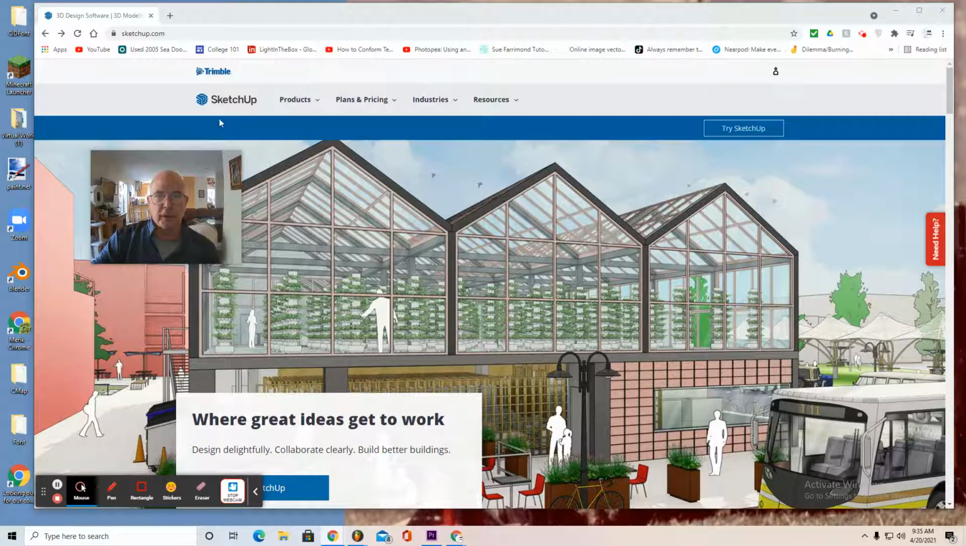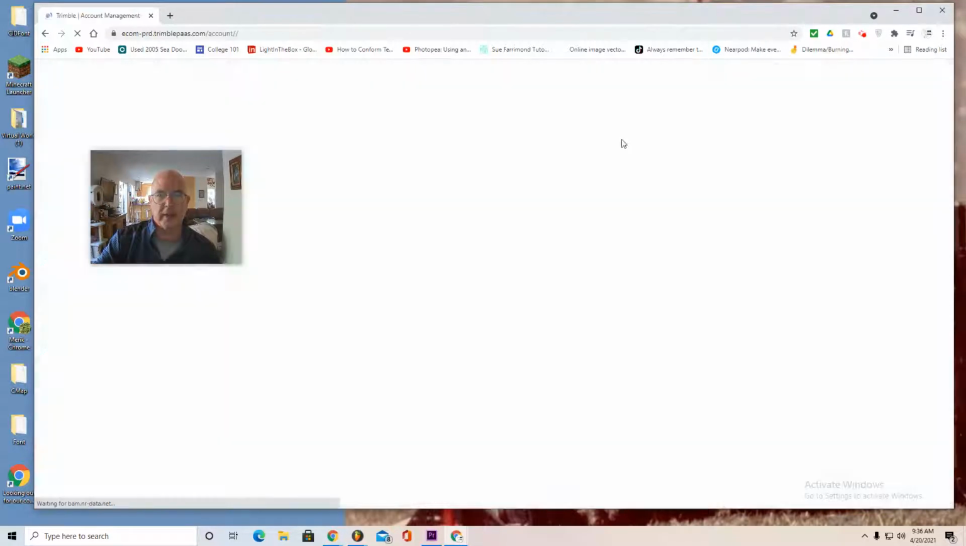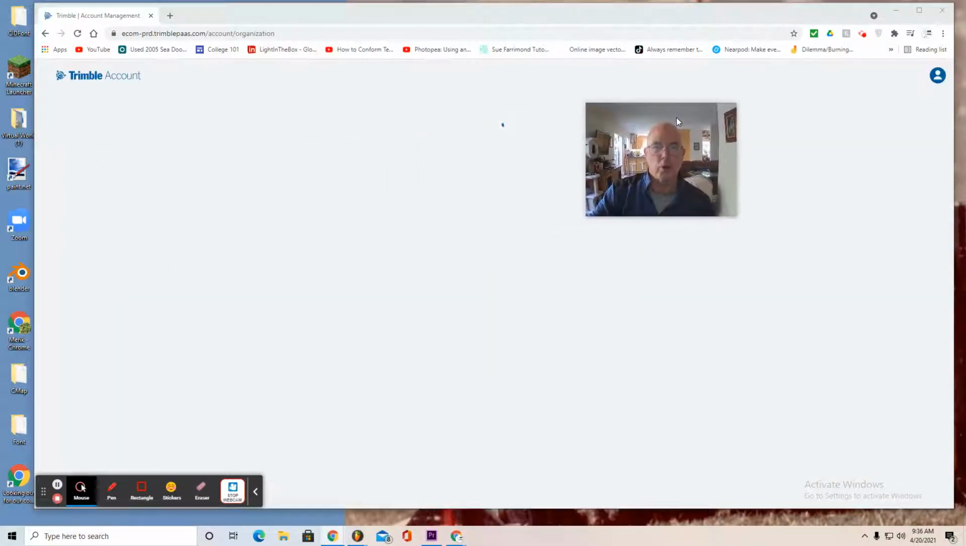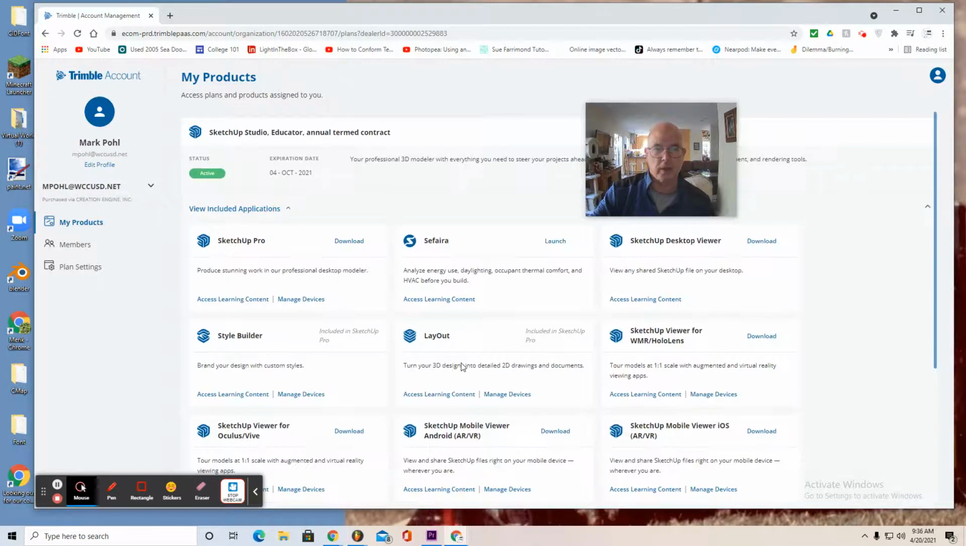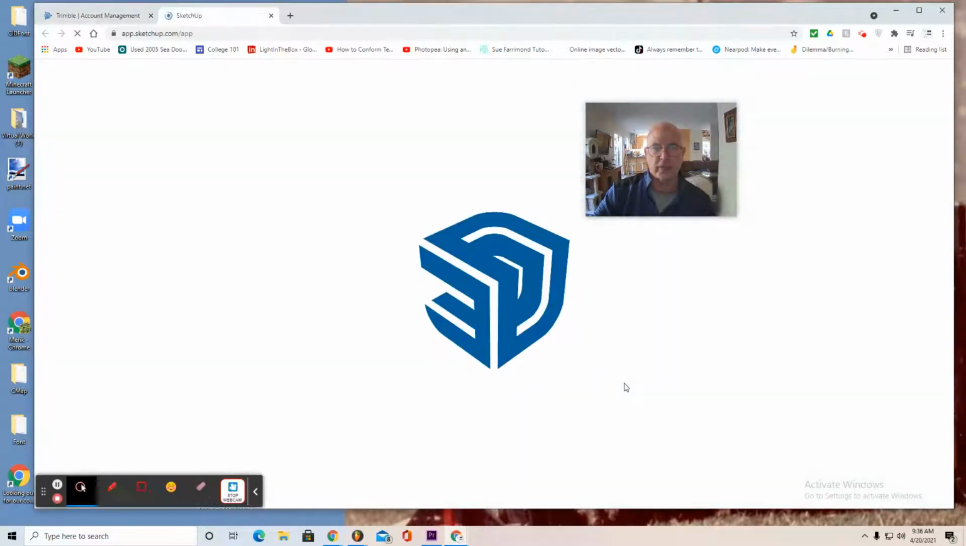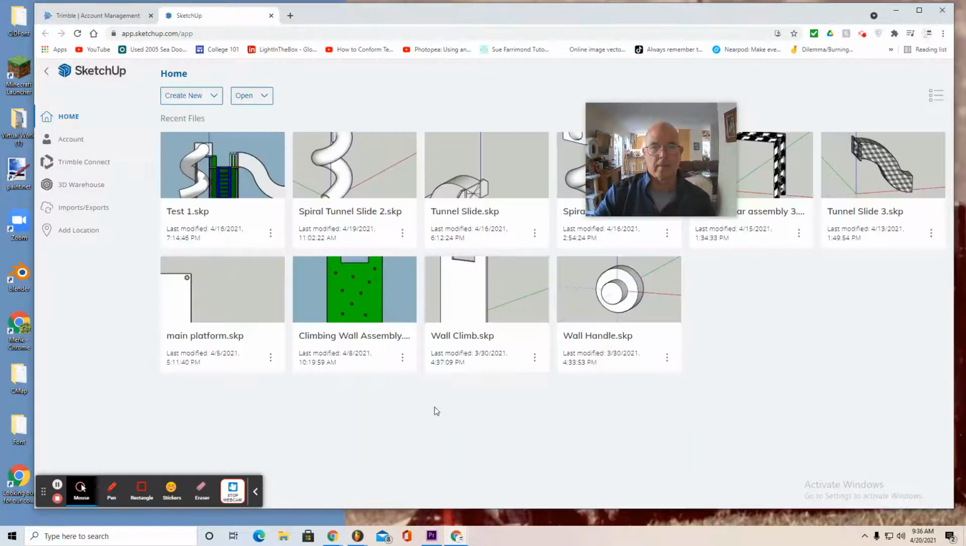You move to the SketchUp landing page you see here, then you move to the upper right where you see the person icon, and you select it, select My Apps, and then log in with your Google account. My Products. Once you've navigated to SketchUp, then you'll see this. Now for me, a new project, create new, simple template, feet and inches.